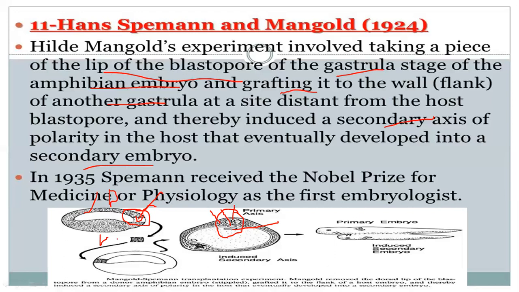So what they did, they took the dorsal lip of the blastopore from one embryo and grafted it on the other side, the back side, of another embryo. When they grafted this one, what they saw was that the same process was carried out, and again it induced a secondary axis in that embryo. So here also the neural tube, the notochord, and the rudimentary gut are going to be formed.